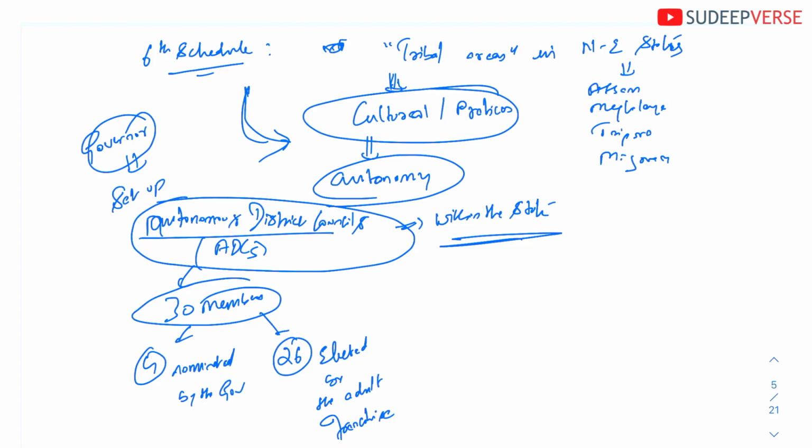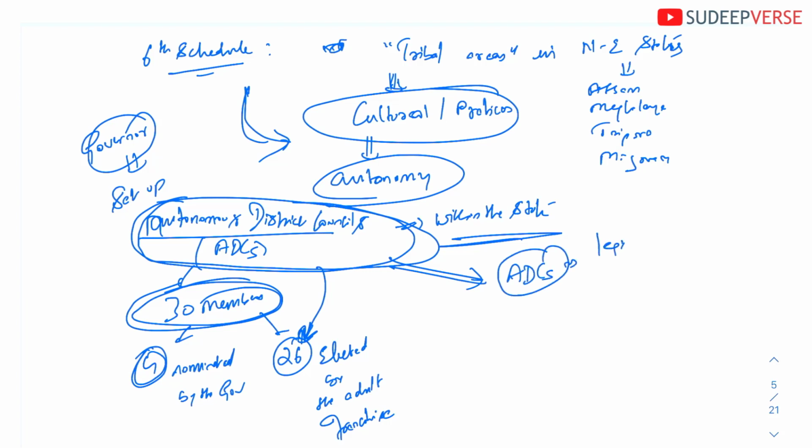The autonomous district council is basically working like a constituency. Instead of having one constituency voting for a representative, here the autonomous district council itself is a constituency that elects 26 representatives to represent that district. Along with that you will have 4 nominated members from the governor, and together they form around 30 members of the ADC.